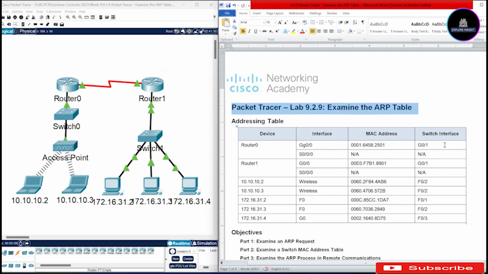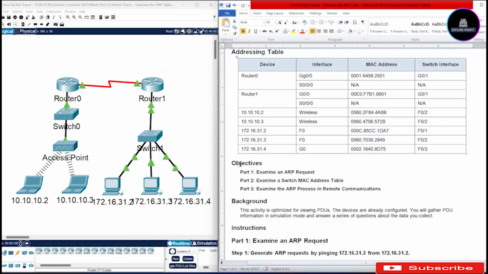In this video, I'll be taking on lab 9.2.9, which is to examine the ARP table. Here we have the addressing table for the switches, down to the interface, MAC addresses, and the switch interfaces. Also, we have the objective, which will be of three parts. The first is to examine an ARP request. The second is to examine a switch MAC address table. And the third is to examine the ARP process in remote communication.